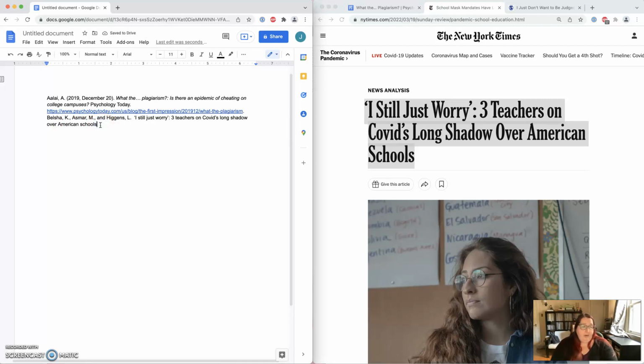Okay, now here's the thing. This is the opposite of how a website is. So the website, you notice that the title of the article was in italics. In this case, the title of the newspaper is in italics. The New York Times. Okay? And then you put a period after the end of it.